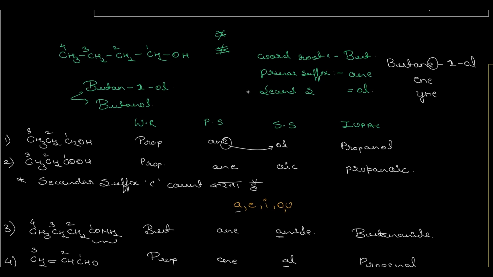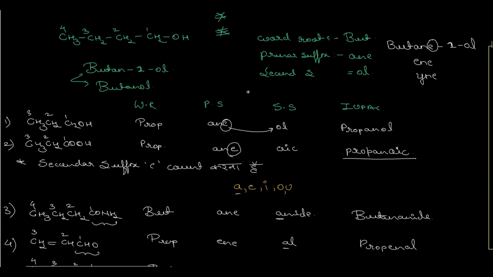The same would go for the second example. Again start the numbering from the carbon atom on which the functional group is present, and if the functional group itself consists of the carbon, such as the aldehyde, such as the carboxylic acid, then start numbering from that carbon atom itself. So here 1, 2, 3, longest carbon chain is prop. Okay, only single bond, so hence ane, and secondary suffix is oic. Okay, so again oic starts with a vowel, that is O, hence we will drop E from A-N-E and our IUPAC nomenclature would become propanoic acid.